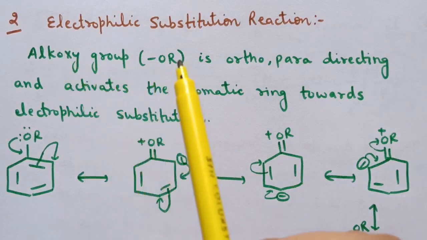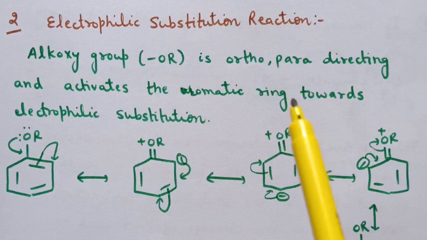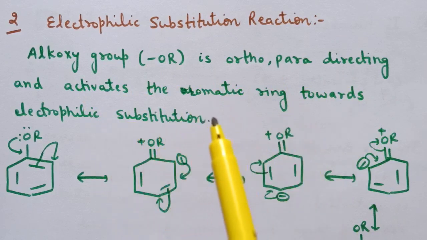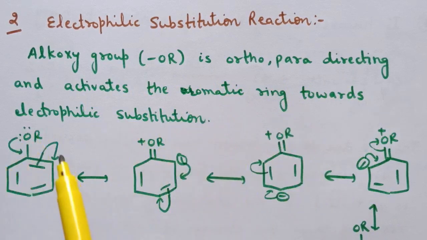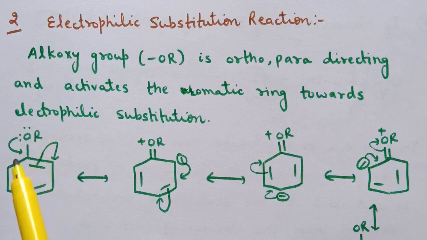Alkoxy group, that is OR, is ortho-para directing and activates the aromatic ring towards electrophilic substitution reaction. This is the structure of ether, that is ROR. Now here OR group is placed at benzene ring, and here lone pair of electrons is present on oxygen.